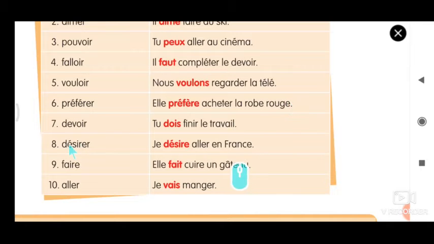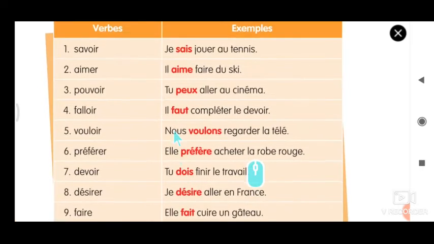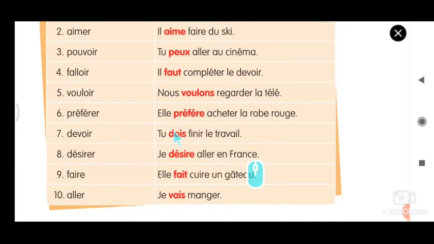What is the next verb? Devoir. Devoir means must, things which you have to do. Tu dois finir le travail. So this is another semi verb. Totally, how many semi verbs have they given? Ten semi verbs they have given. Imagine if you can memorize them, but the conjugation of these verbs you must know. Devoir, tu dois finir le travail. Désirer, je désire aller en France. So désirer is the other semi verb.